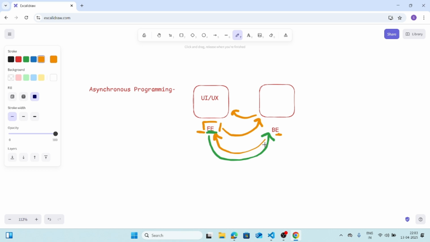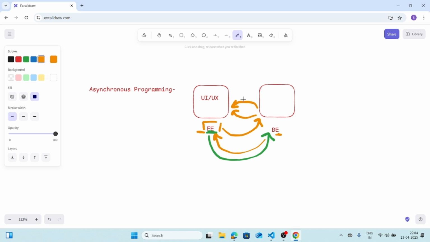And think of the chunk of code where the API call to the backend endpoint is written. That code will somehow have to wait. It will have to wait for the result to come from the backend, that is the data, yes or no. What is the data of the logged in user, whatever it is.